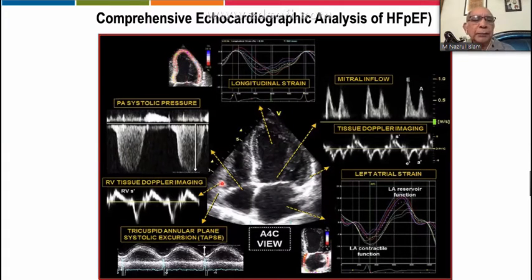For example, this is the picture. You can see all the aspects of the assessment. On the lower left, you can see the tricuspid annular systolic function. You can see the tissue Doppler. You can see the pulmonary pressure by TR jet. On the right side, we have tissue Doppler for mitral flow, or left atrial strain can also be arranged, and we can have some sort of longitudinal strain. We can even assess the radial strain and also circumferential strain. So by this comprehensive echocardiographic assessment, we can categorize the cardiac function of the heart in this particular patient.